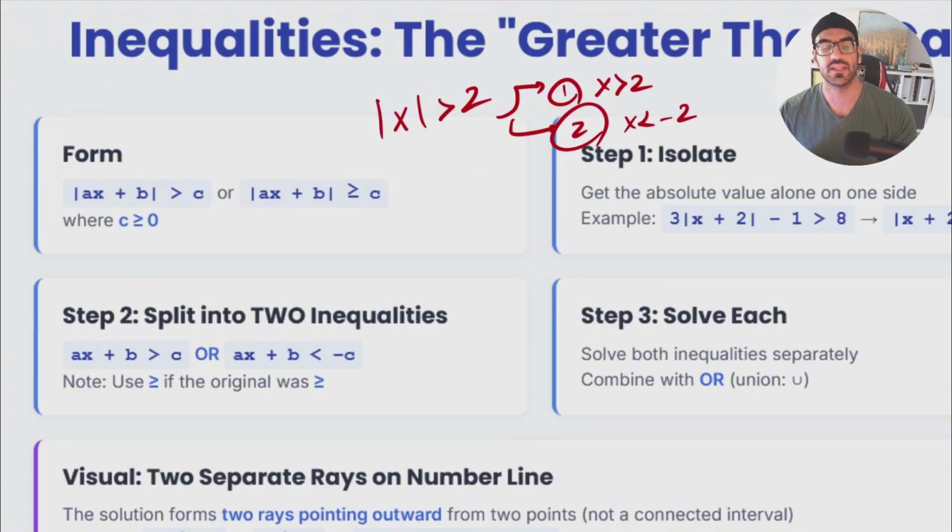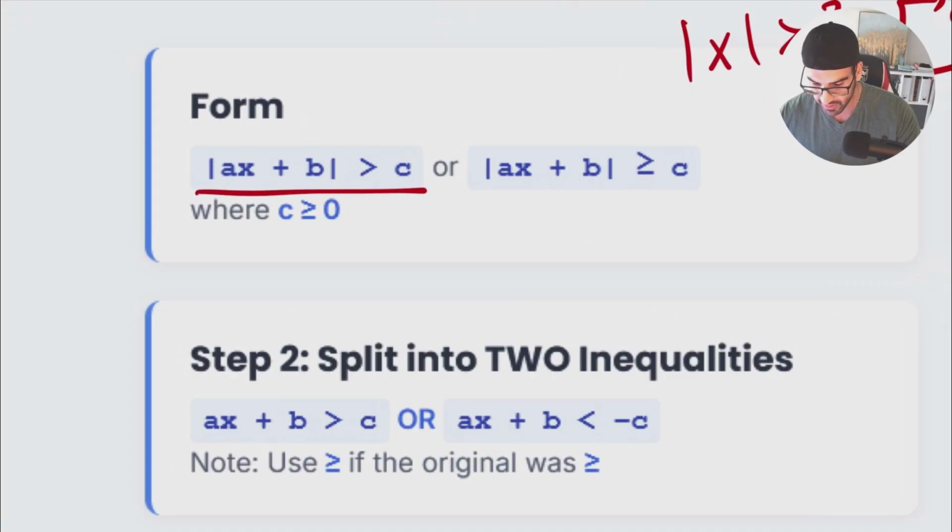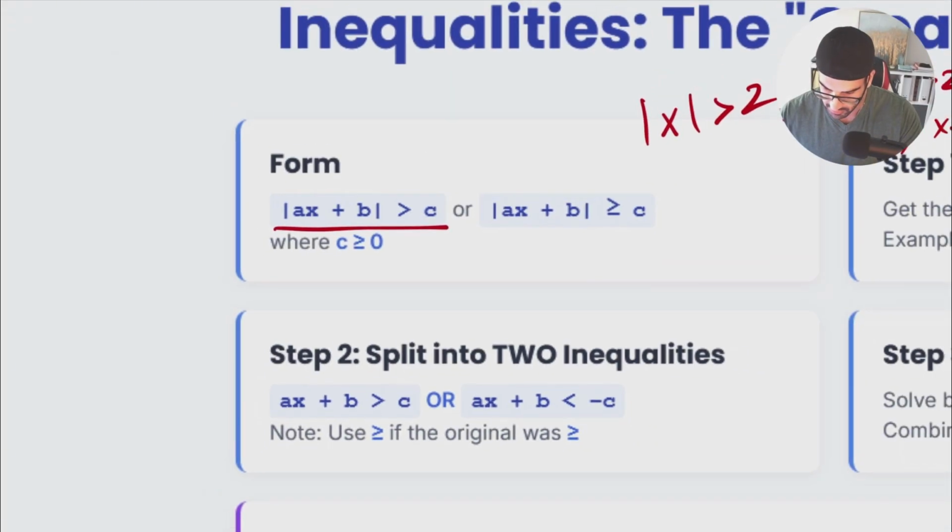So when we were talking about this inequality, when absolute of x is bigger than 2, x either should be bigger than 2 itself, when we are talking about the positive part, or x should be smaller than negative 2 when we are talking about the negative side. And this is the way that we are going to solve this inequality in order to find the range. It means that when I do have absolute of ax plus b bigger than c, I have to consider, again, another condition: when you include a number, it means that this is excluded and this is included.